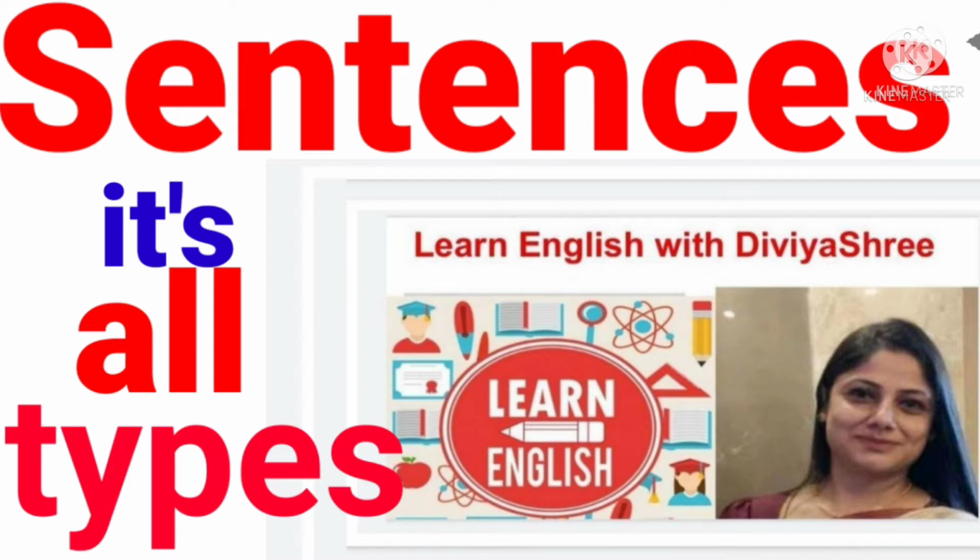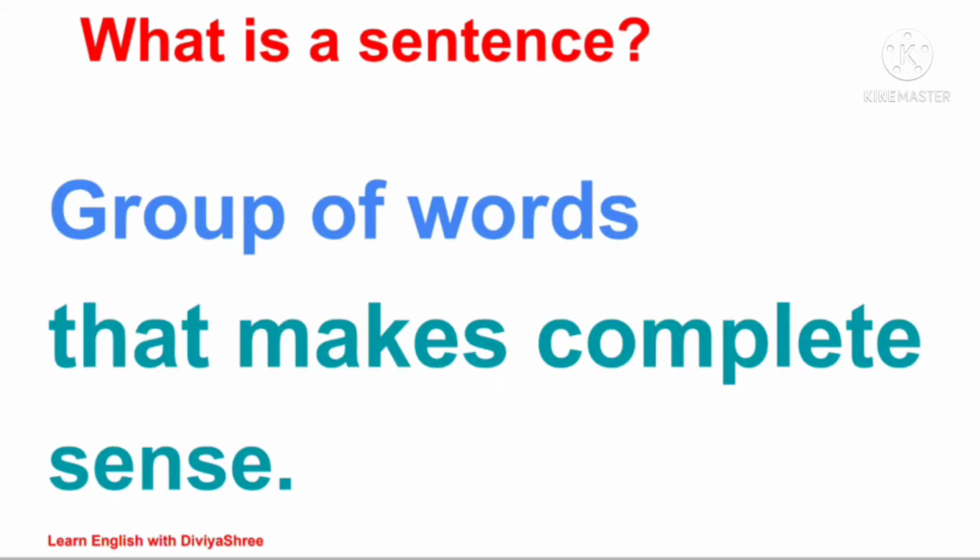Today we are going to learn about sentences, what they actually are and different types of sentences. So let's get started. What exactly is a sentence? So guys, a sentence is a group of words that makes complete sense, and it has three important characteristics that are very important to understand while framing a sentence.